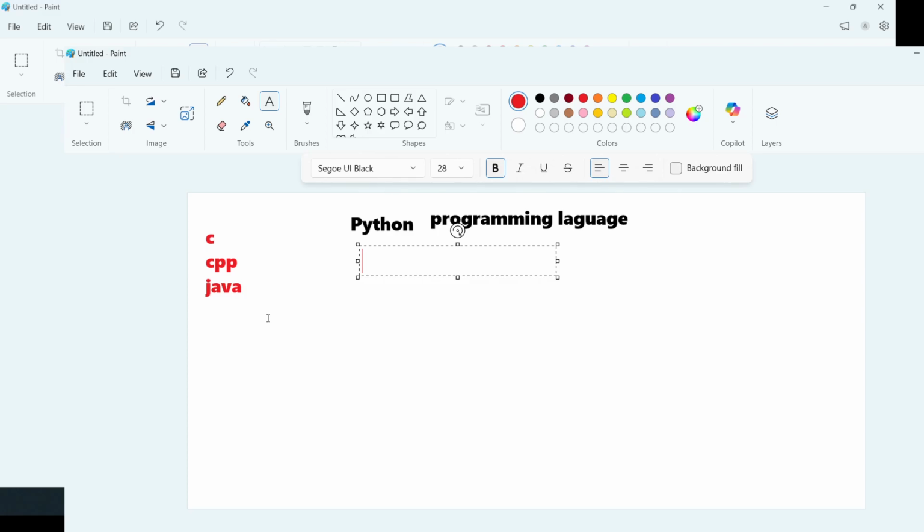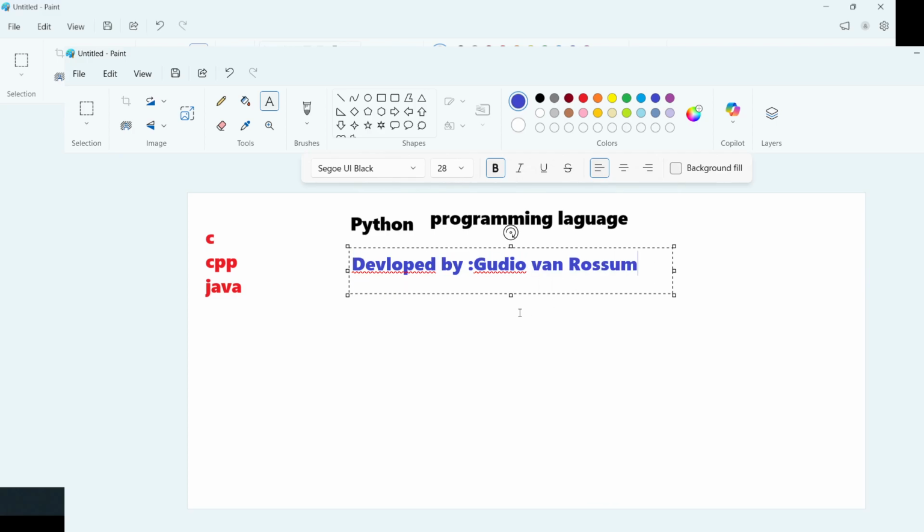The very first part: Python is developed by whom? Are you aware of the developer's name? It is developed by Guido van Rossum. Guido van Rossum is the name. He is a scientist from the Netherlands, and he is the developer of Python.